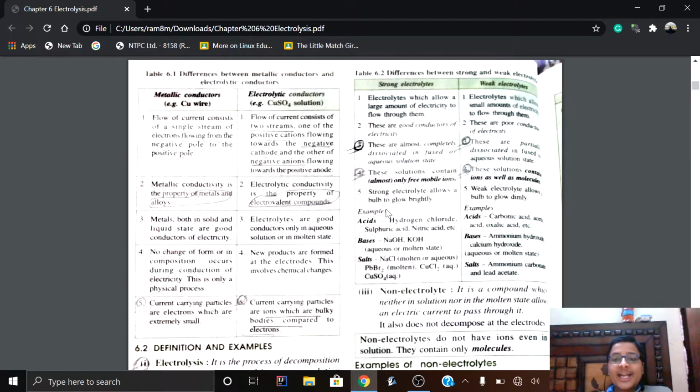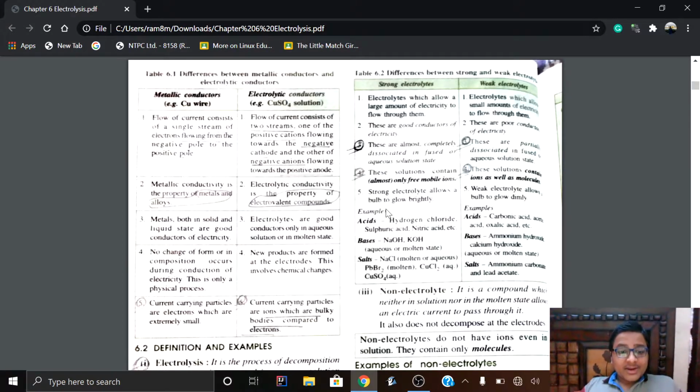Now, regarding the current carrying particles, as there is only one stream, they carry only electrons. So the current carrying particles are extremely small, because the size of electrons is negligible. On the other hand, in electrolytic conductors the current carrying particles are ions, which are bulky bodies as compared to the electrons.